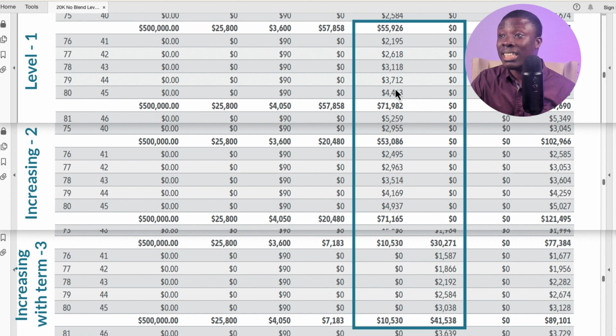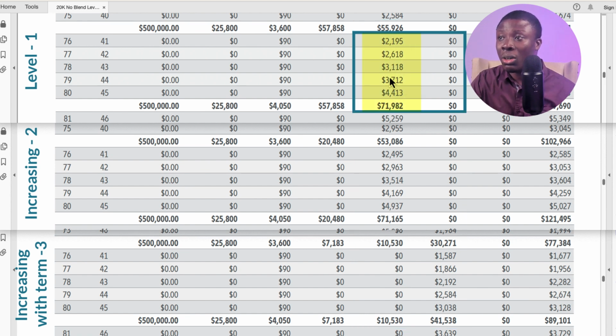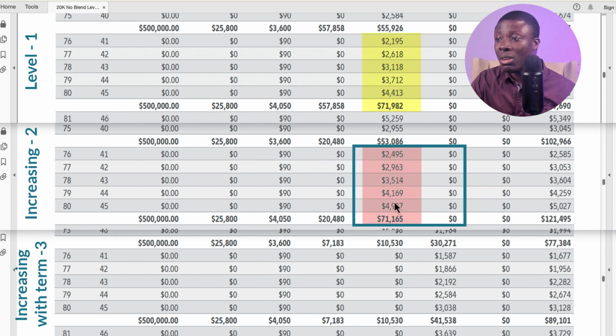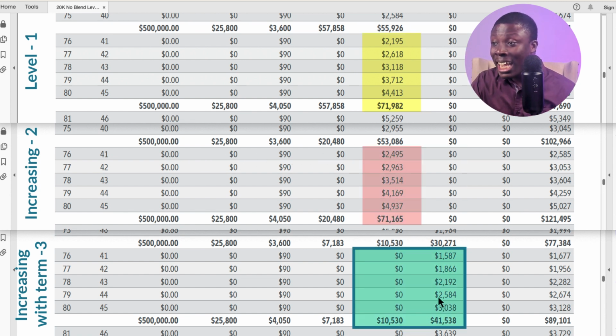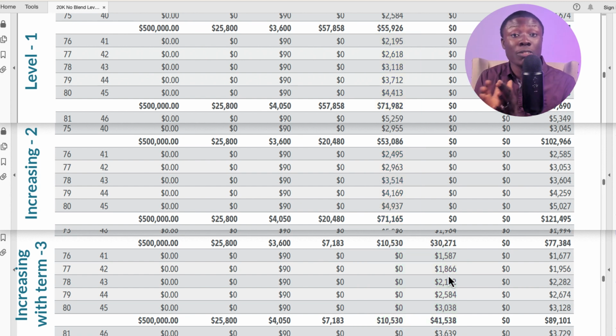The cost of insurance in the first design, starting off at $2,000 all the way to $4,000 here. Second design, about $2,400 to $4,900. But the third design, we now have all combined here, and it's from $1,500 to $3,000. It's not like it's going to hurt you so much in the future. In fact, it's much lower compared to these two designs. The secret to the design of the policy is blended term insurance. We want to reduce the base insurance as much as possible so that the cost in the product is very low, allowing you to get the highest likelihood of success.